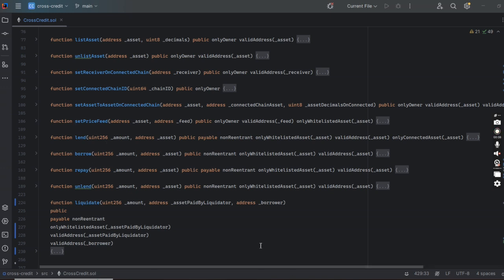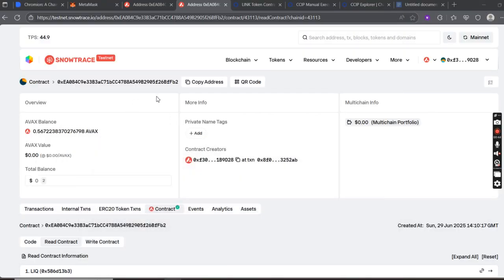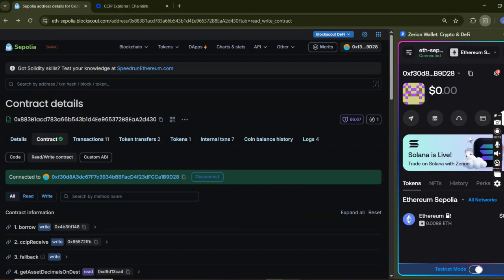a quick breakdown of what we have here in code, and this is deployed on both the Avalanche 4G network and the Ethereum Sepolia network, as you can see here.